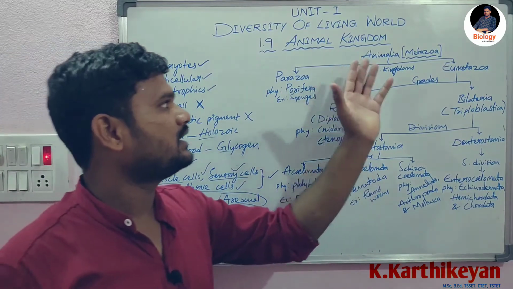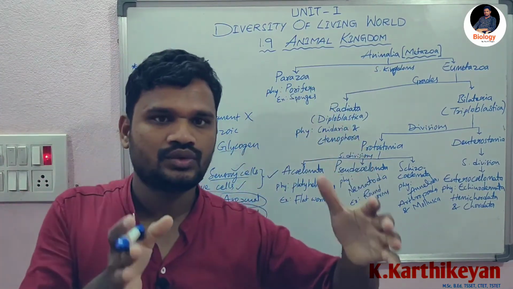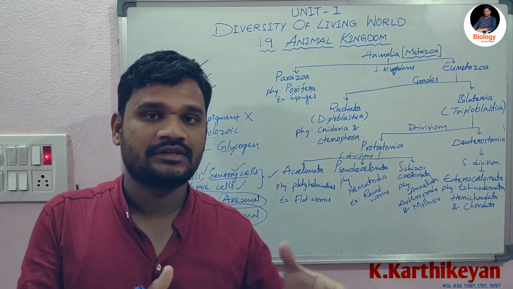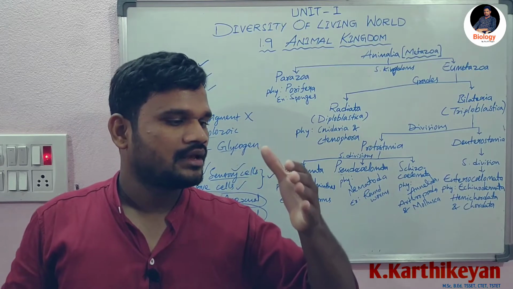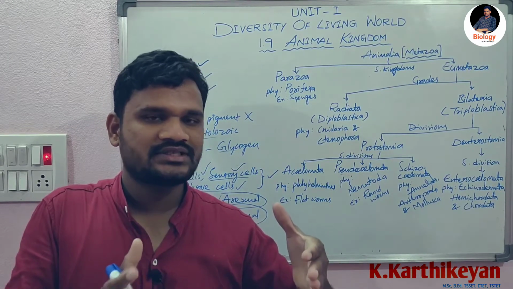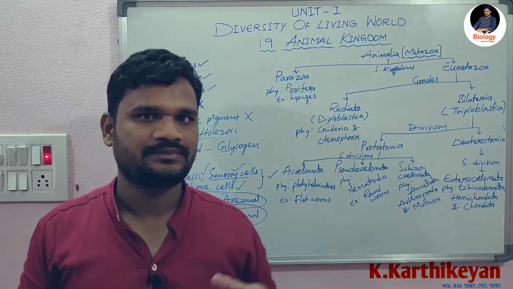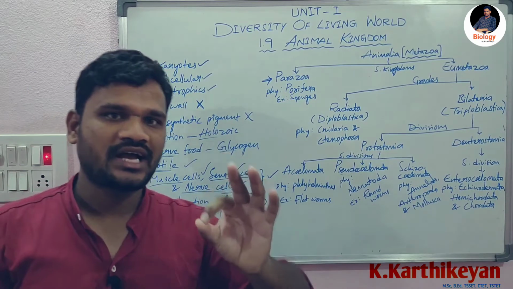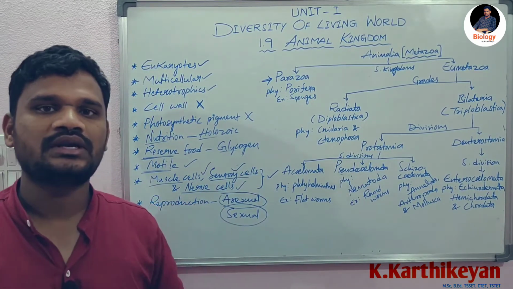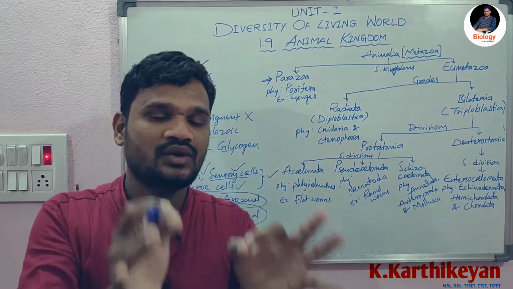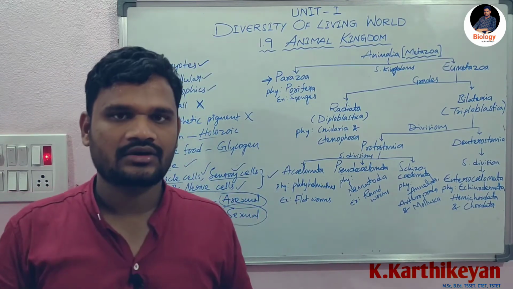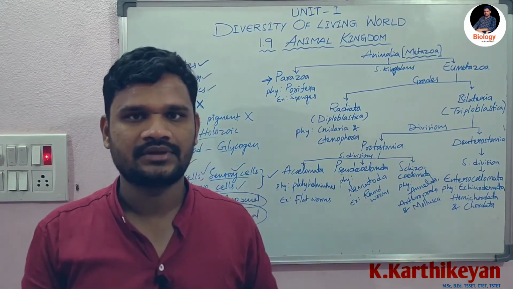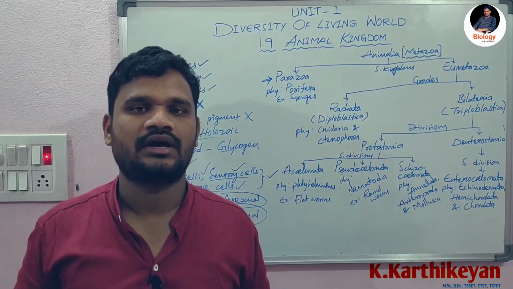Metazoa. This animal kingdom is divided into two forms only. One is Parazoa, second one is Eumetazoa, right? Parazoa and Eumetazoa. Let us see what is the difference between Parazoa and Eumetazoa. First, this Parazoa subkingdom of Animalia kingdom has only the organisms which have only a cellular level of organization, which means in an organism there is no formation of tissues, organ systems. They have only a cellular level of organization.